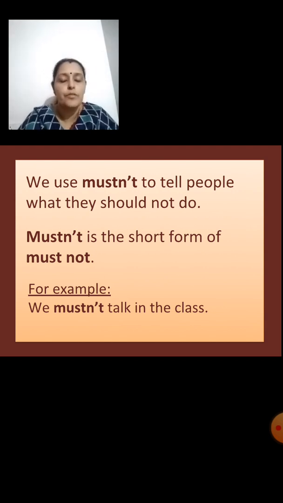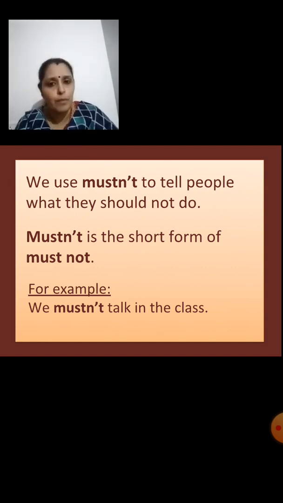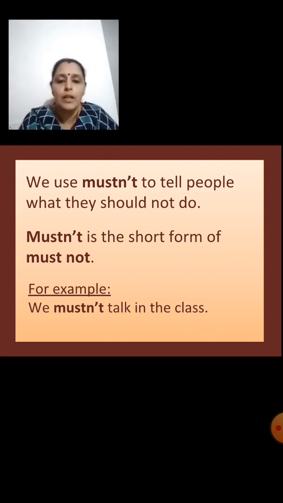So understood, children? Must and must not, must and mustn't, when we are supposed to use it. Must is used when we tell people to do something or when we tell them to follow certain rules, and mustn't is used when we tell people what they should not do. Mustn't is the negative form of must. Yes, it is the short form of must not. Okay?